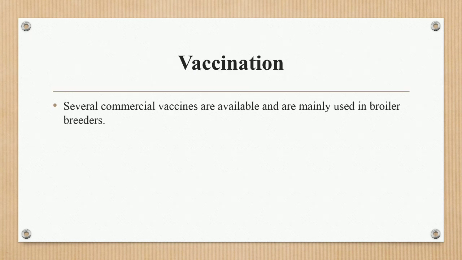Then the vaccination. Several commercial vaccines are available and are mainly used in the broiler breeders, especially for breeders, not for broilers, because broilers are consumed at an early age, but breeders live longer, and chicken anemia virus mainly affects birds at 24 weeks of age. So the broiler breeders are mainly vaccinated against chicken anemia virus.